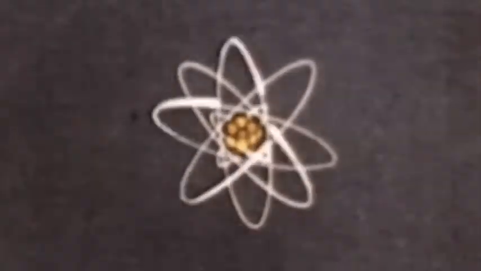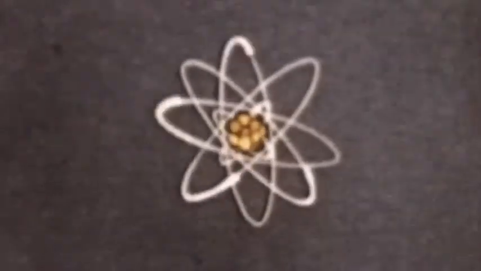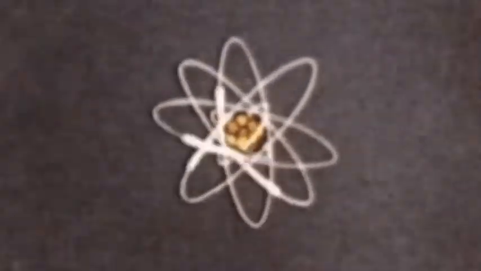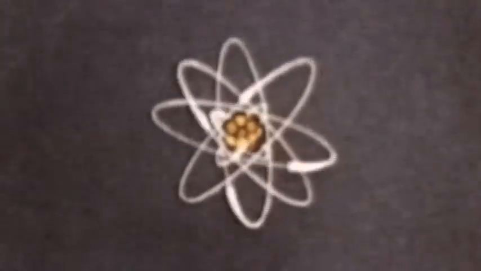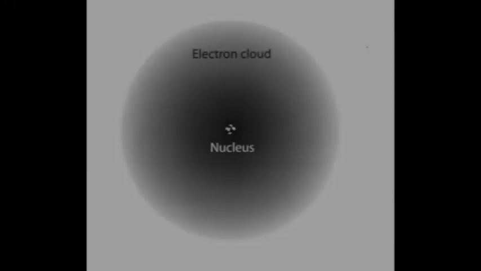The protons and the neutrons exist in the nucleus. The nucleus is the center of the atom. It is a small area where most of an atom's mass and positive charge is concentrated. Meanwhile, the electrons move around the empty space surrounding the nucleus. However, this model is considered inaccurate today.